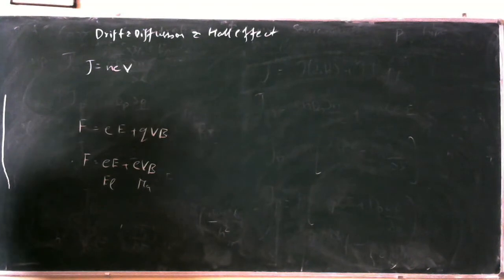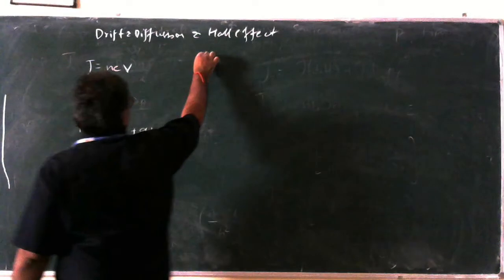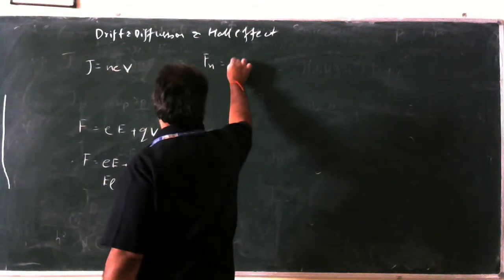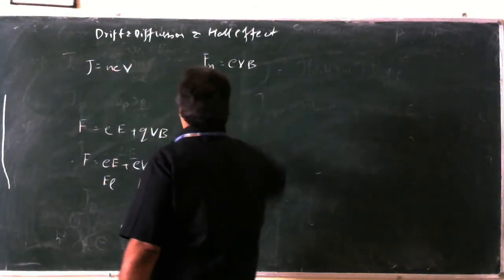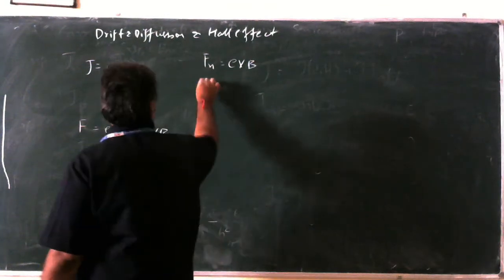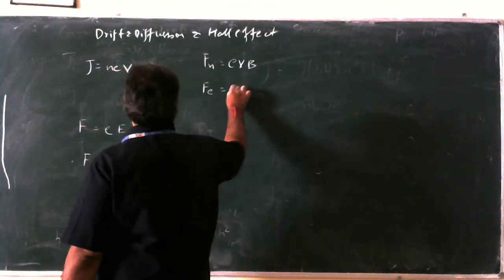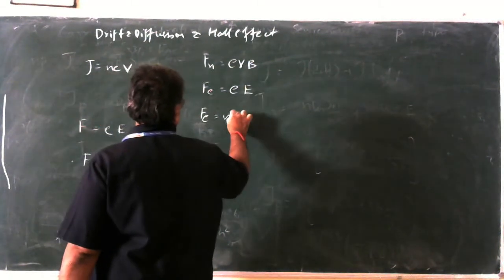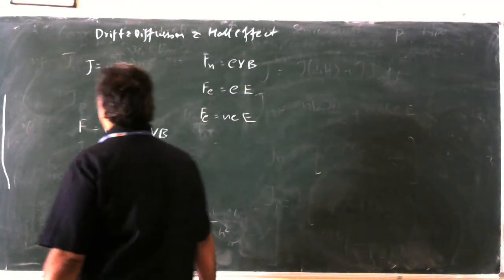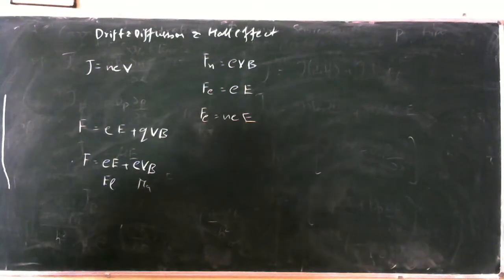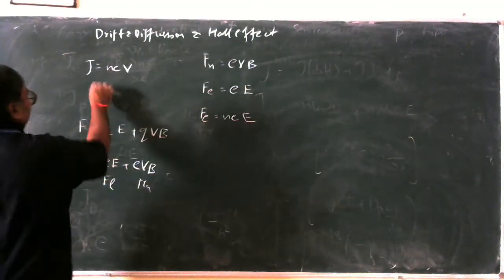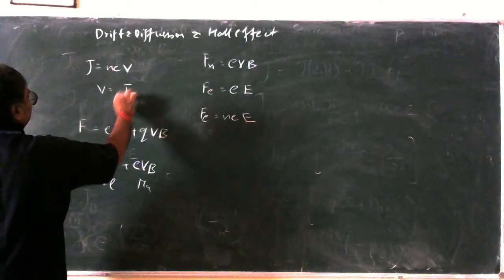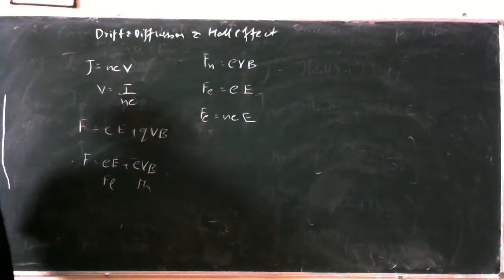So here, what are we going to have? The total force. Let us assume the magnetic force is given by e v B, and the electric force is given by small e into capital E, or this can also be written as m into E. Now what is v? From this equation, v is given by J by n e. J is the current density, n is the number of electrons.